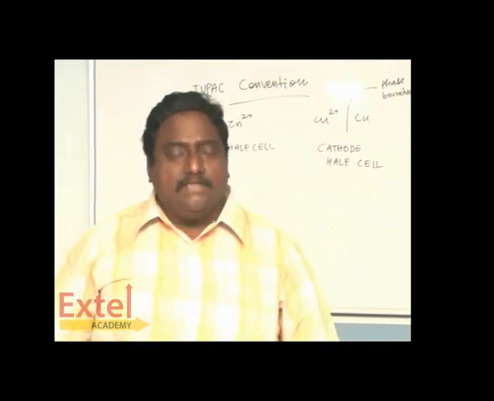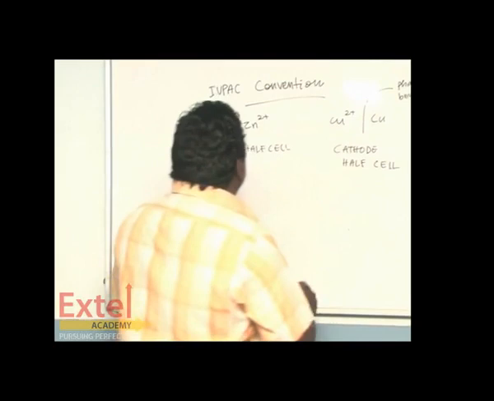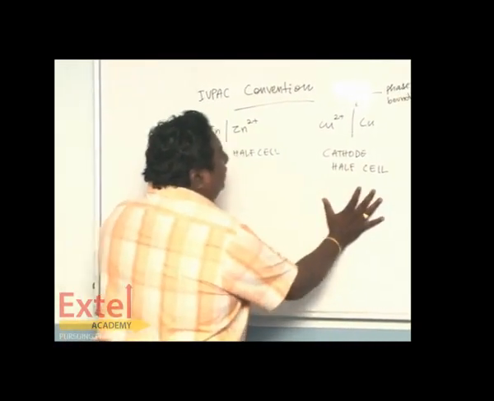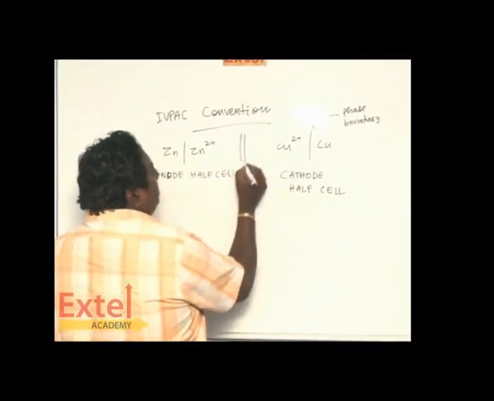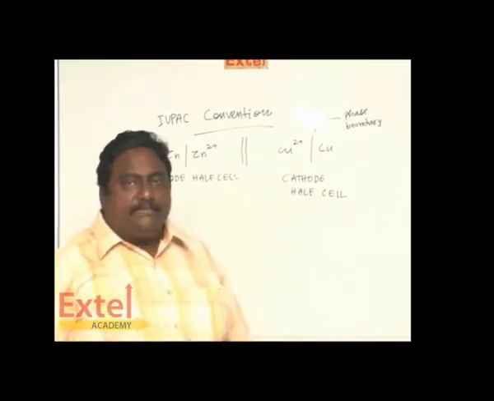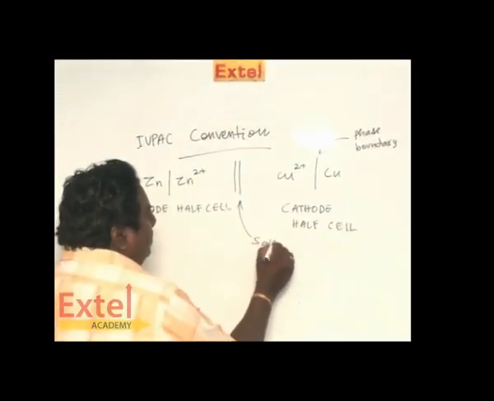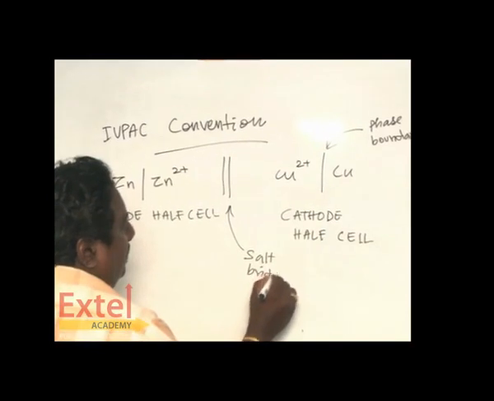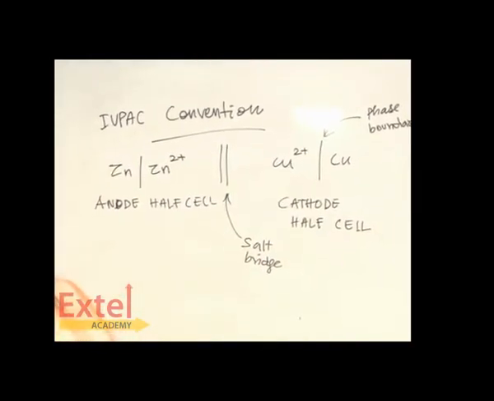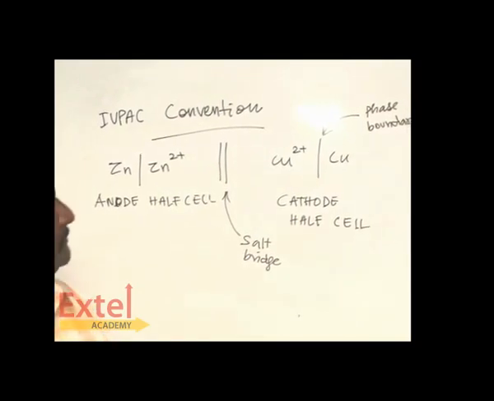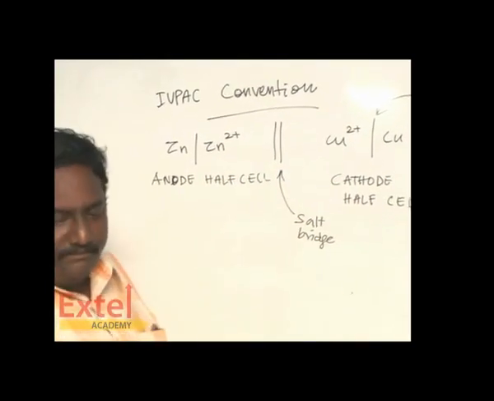Understood the first convention? I have told you that between the anode half cell and cathode half cell, a salt bridge is there. The salt bridge is represented by a double line. Single line indicates phase boundary. Double line indicates salt bridge. So this is the representation of a cell.